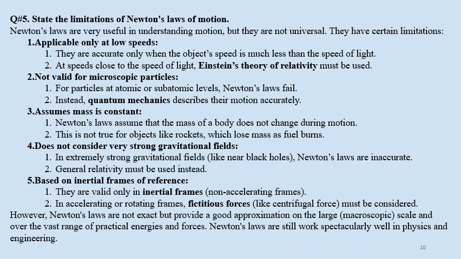Assumes mass is constant. Newton's laws assume that the mass of a body does not change during motion. This is not true for objects like rockets, which lose mass as fuel burns. In Newton's laws it is assumed that mass is constant. But if we talk about rockets, the fuel burns and generates gases that go backward. So this law will fail in the case of a rocket.